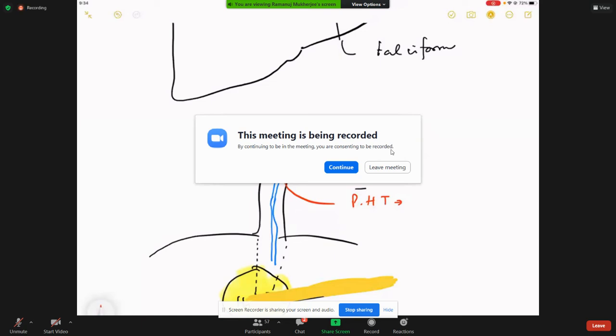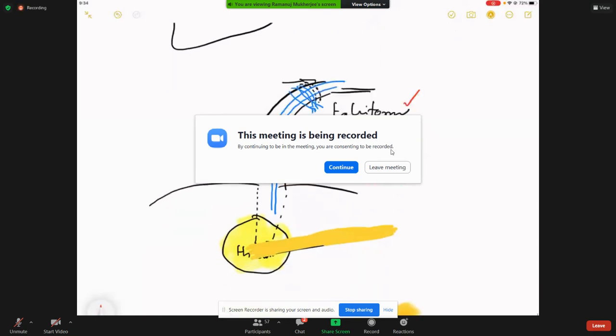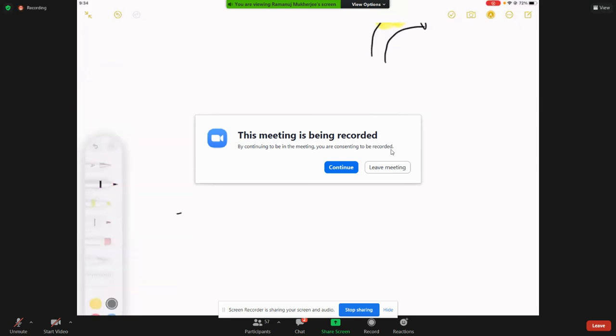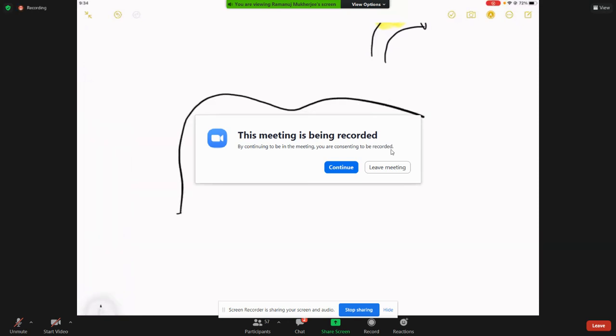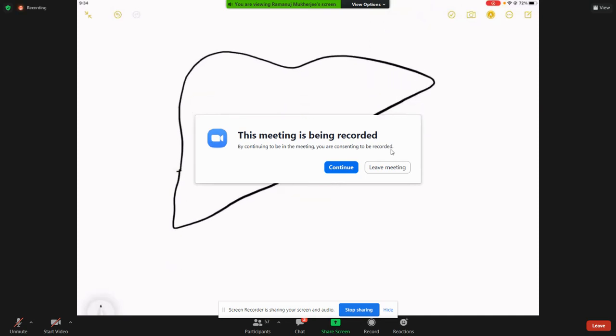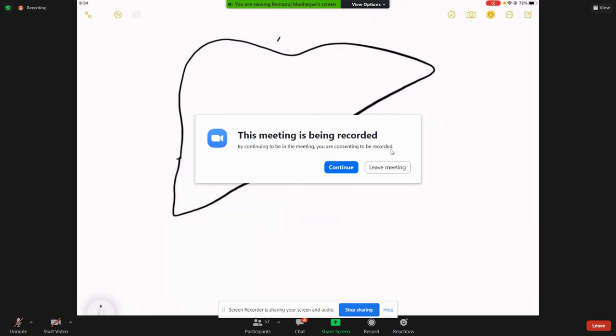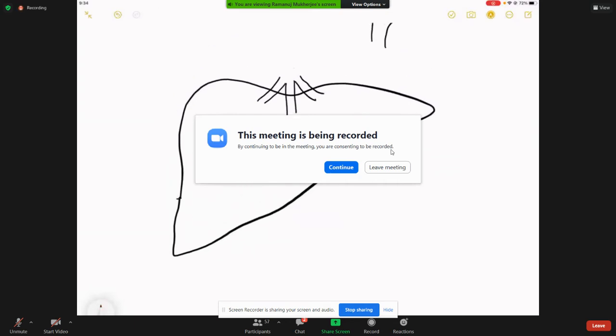Okay. Now, the other part about this liver, before you talk about the various segments of the liver, is that the liver is kept in place, please understand, not at all by the ligaments. This is something that I taught in the liver resection class. This is what I thought in my whole anatomy classes throughout MBBS: how on earth does the liver, which is a 1.5 to 2 kilo thing, just get held by ligaments?